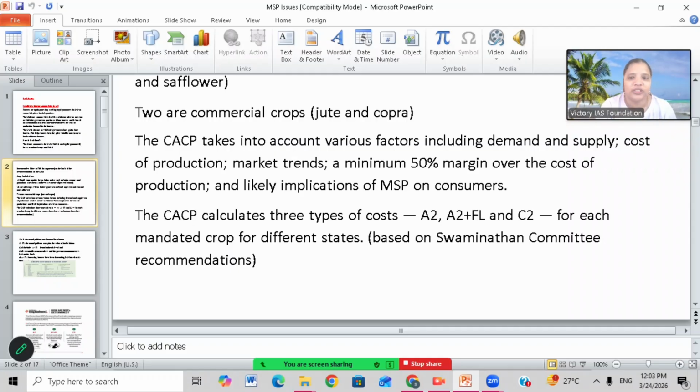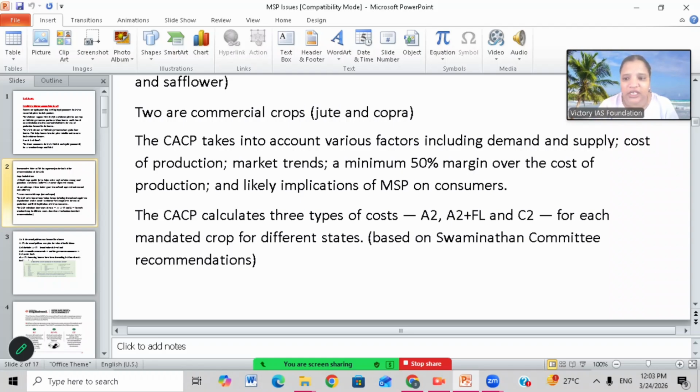And market trends, whether people prefer to use the product or not. Nowadays people are happy with modern foods like chocolates, ice creams, pizza and burgers. In that case, they don't buy natural foods or natural products. Some products won't even sell in the market. Suppose jute is there, bajra is there. No one prefers to eat a jute or bajra roti nowadays. They always prefer wheat or rice only. So in that case, is it possible to sell the product in the market or not?